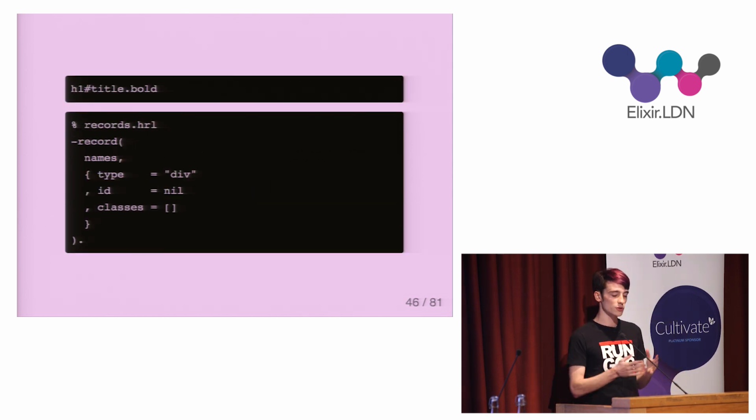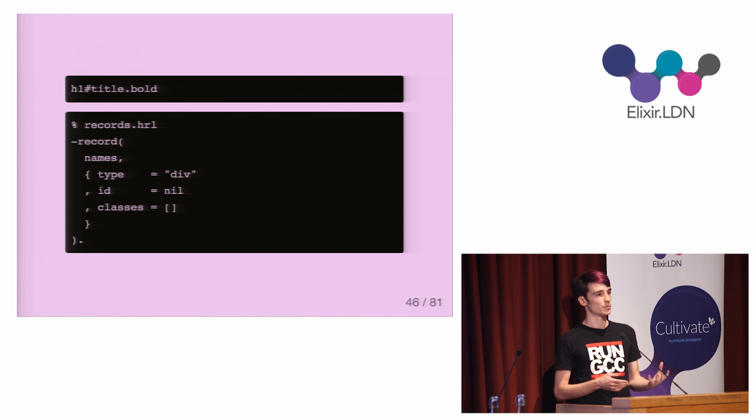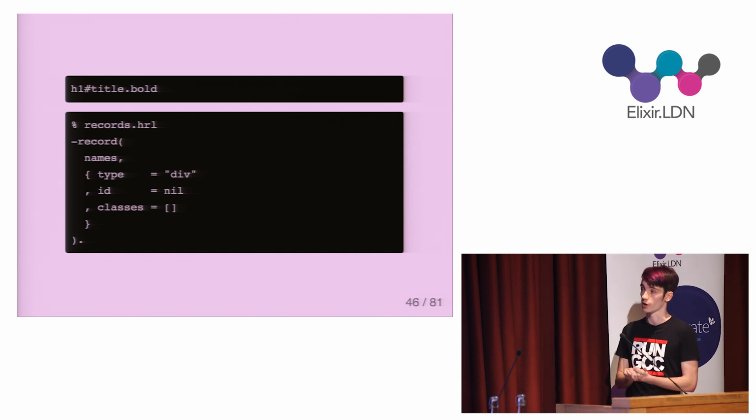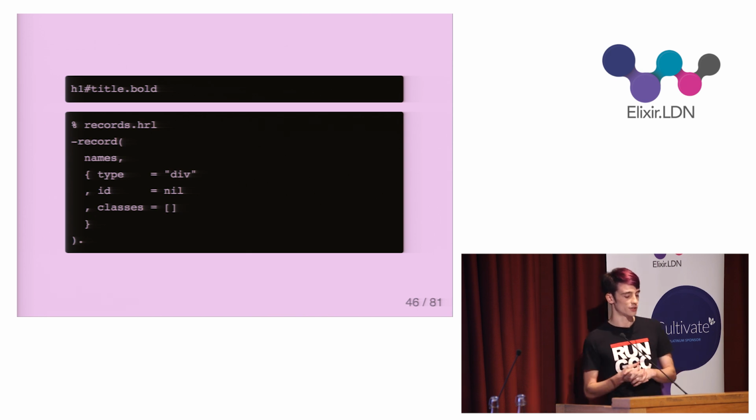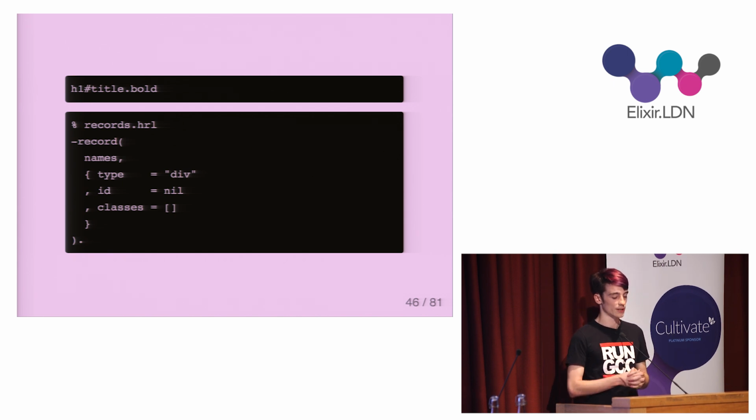So other symbols are more complex than just a simple value or a list. The name symbol consists of a combination of an element type, such as a div or body, an ID, and then one or more classes. So we could represent this with a 3-item tuple, but then it's really hard to remember which field is which with tuples. So instead, I've opted to use an Erlang record. Like Elixir structs, each field in a